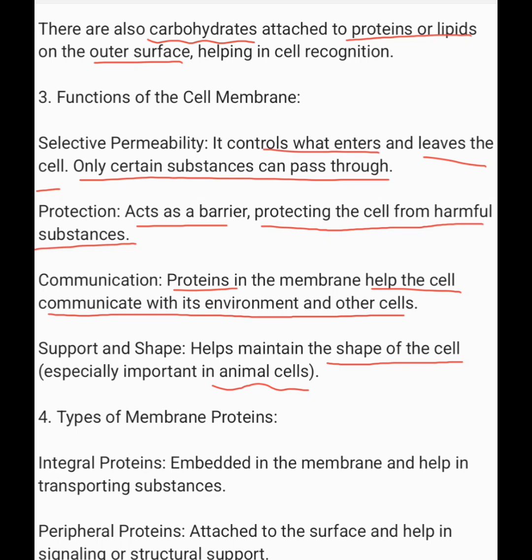There are two types of membrane proteins, known as integral proteins and peripheral proteins. Integral proteins are embedded in the membrane and help in transporting substances. Peripheral proteins are attached to the surface and help in structural support.